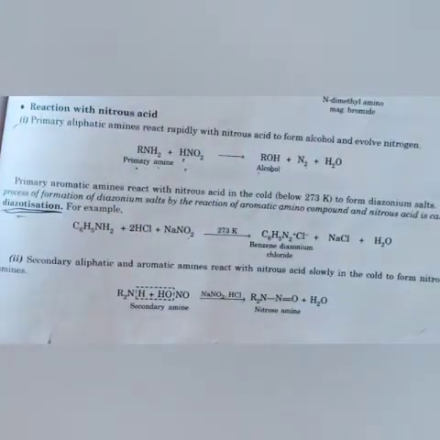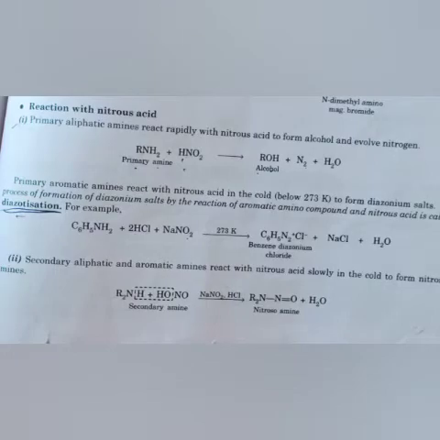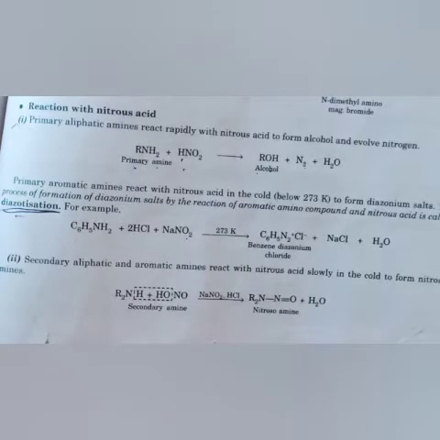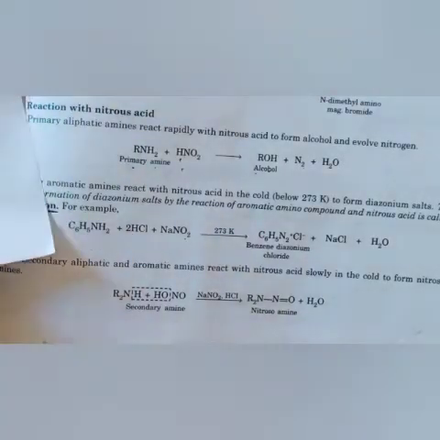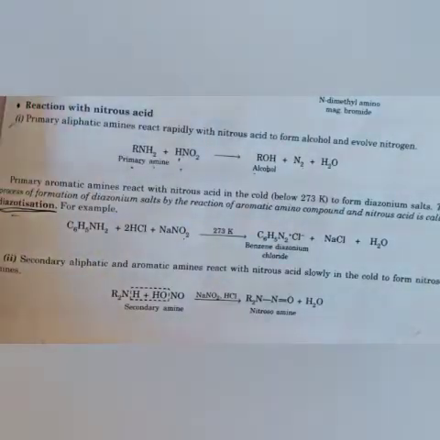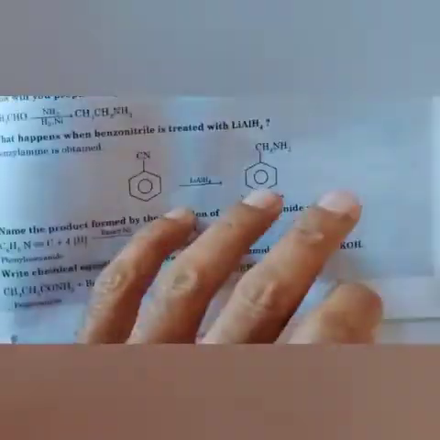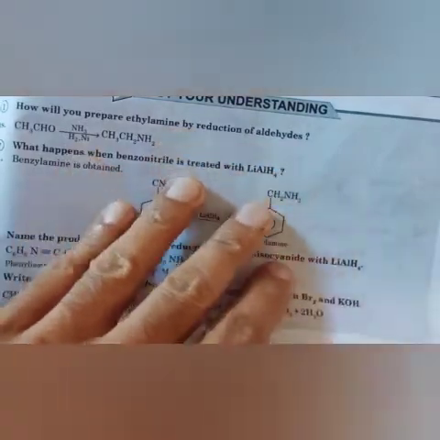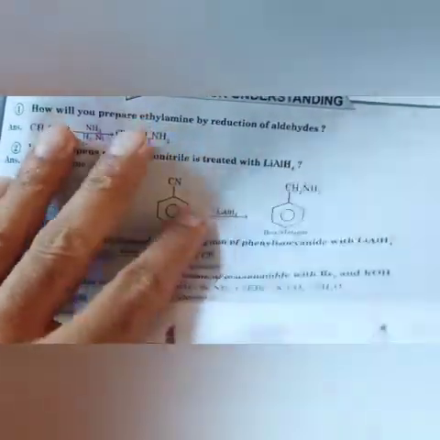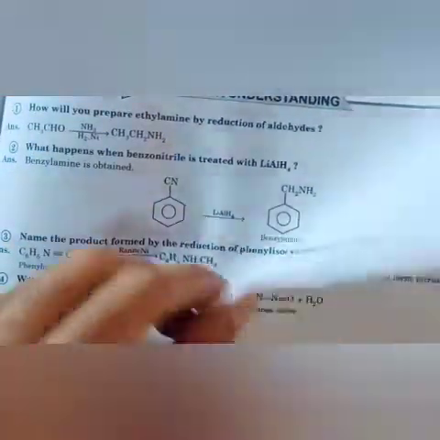So there are some reactions that we have studied in this particular chapter, that is the Hofmann bromamide reaction, in which amine can be prepared from amide. Gabriel phthalimide we did, in which phthalimide will convert into ethylamine.